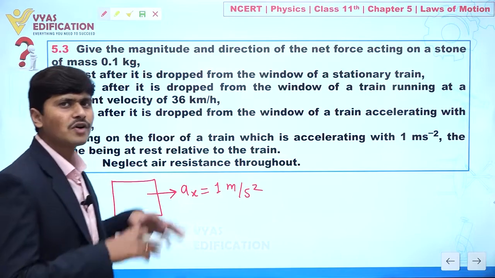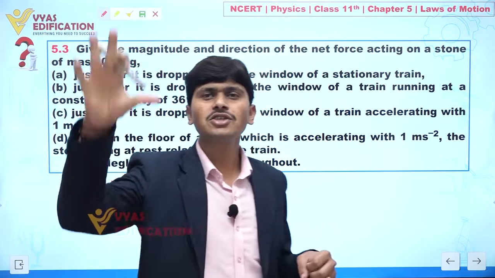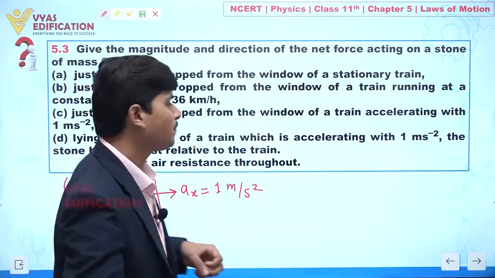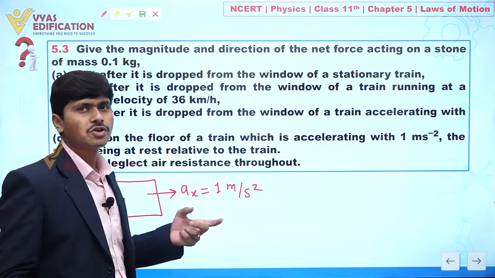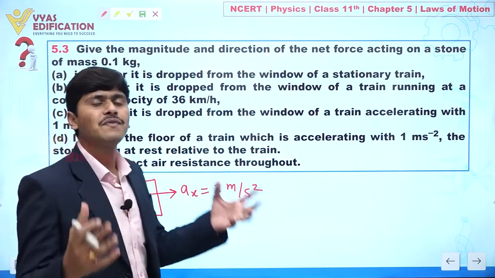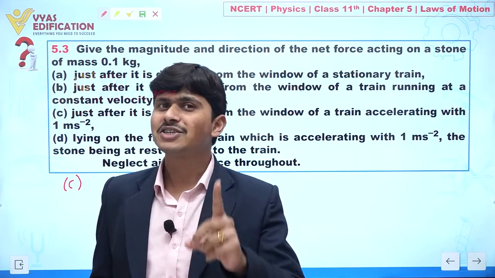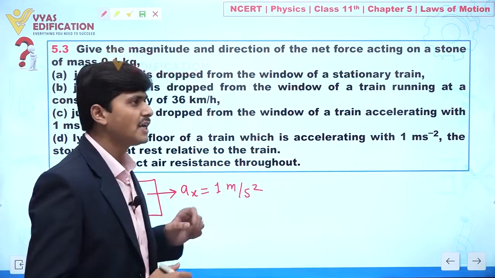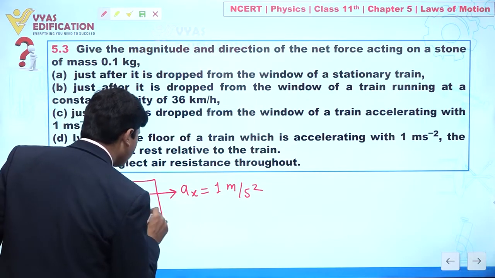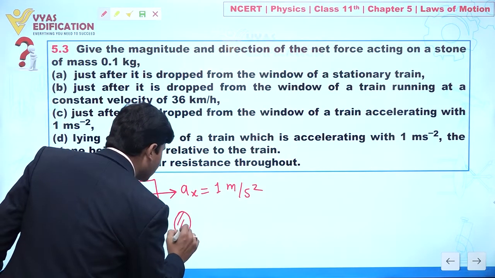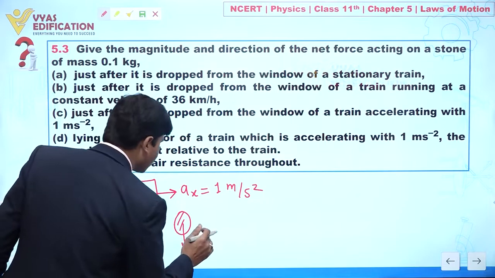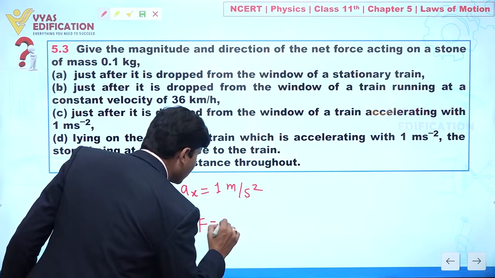But what will happen as I just drop the stone? At the time I drop the stone, the only force acting on that stone is due to acceleration due to gravity. Yes or no? So as I drop the stone, the only force acting here is F equal to mg.